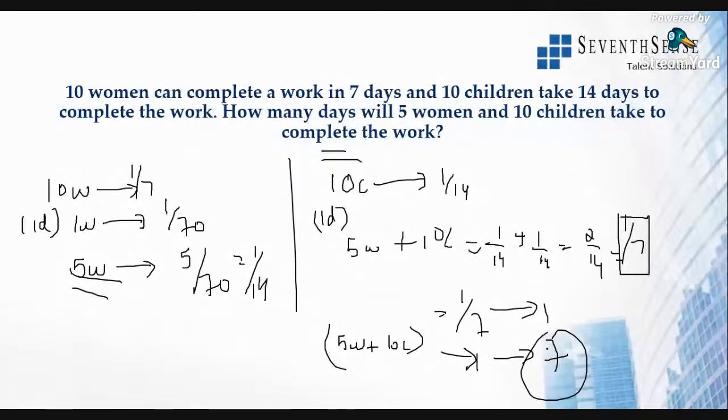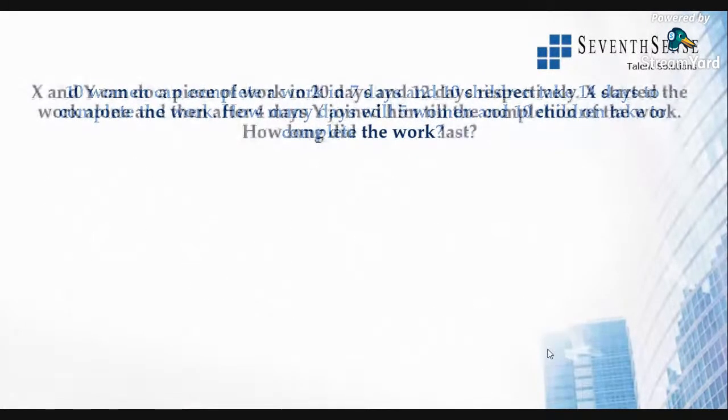Clear? Hope you all understood. All right, we'll go on to the next question then. X and Y can do a piece of work in 20 days and 12 days respectively. X started to work alone, and then after 4 days Y joined him and worked till the completion of the work. How long did the work last? They're asking what is the total duration that the complete work has taken.